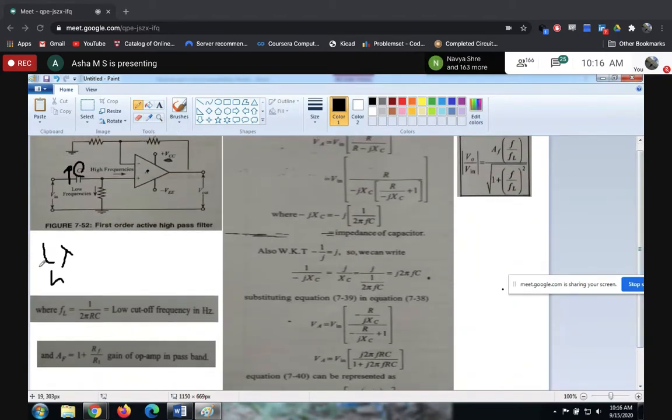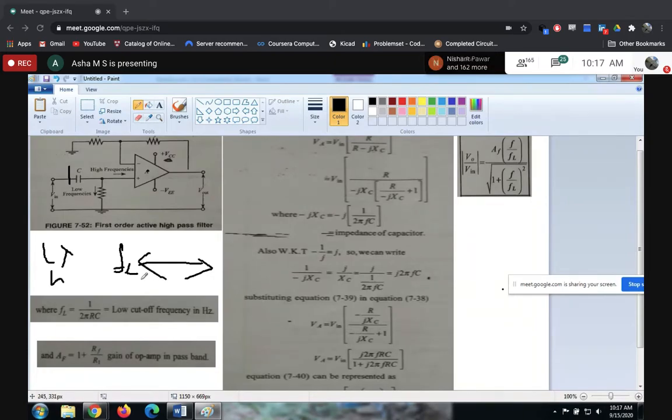What happens next, as and when you go on increasing the input frequency? While designing, you would have first selected FL. What is FL? FL is the cutoff frequency. This is the lowest frequency this filter will accept, and below it, it rejects. Once the input frequency crosses this FL, it will accept everything.